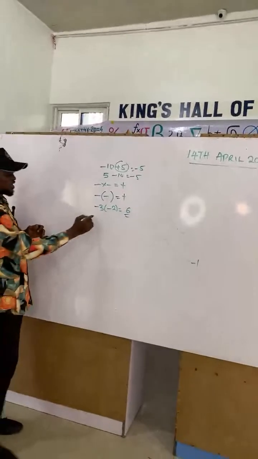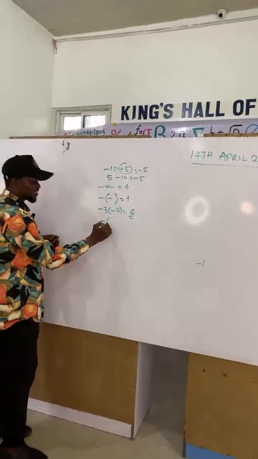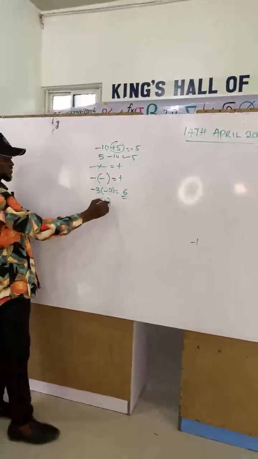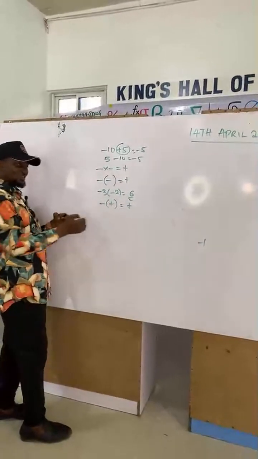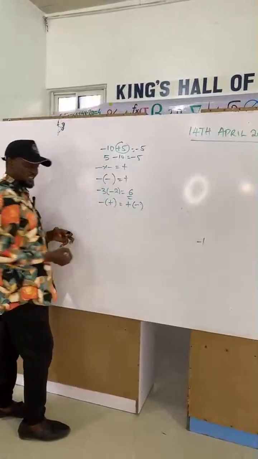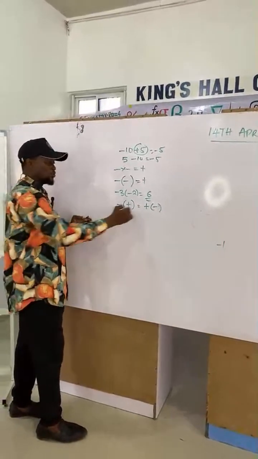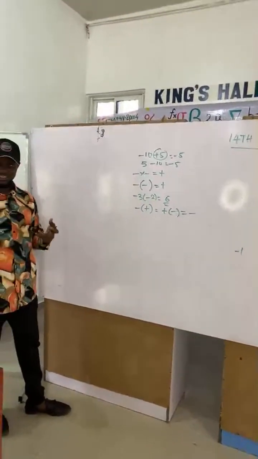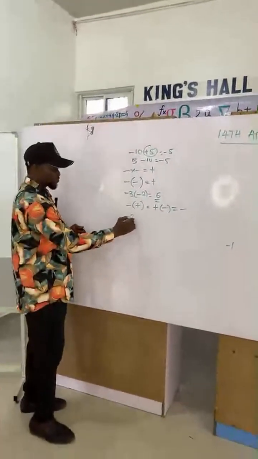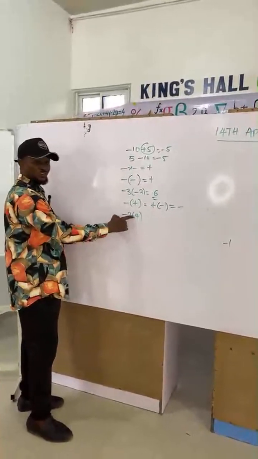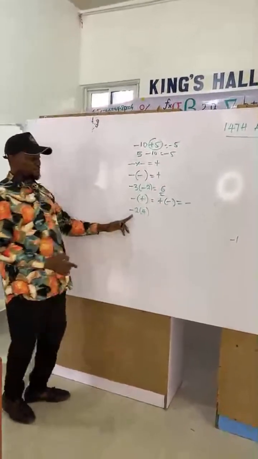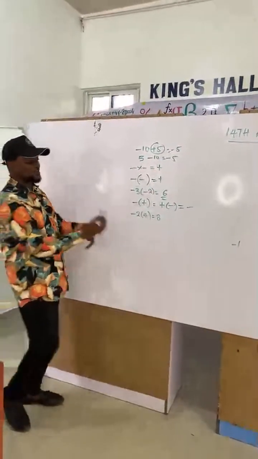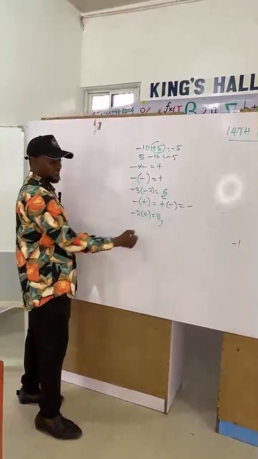But if in the bracket you have the case that the minus is outside and the plus is inside, it's equivalent to saying the plus is outside and the minus inside. And the two will give you the same law, minus, at the end of the day. Example, I have minus 2 into 4. This is a plus. Are you with me? So minus 2 times 4 will give us minus 8.